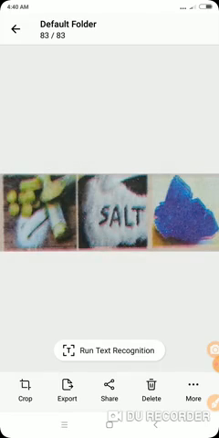Now see the examples. Three pictures are shown here. The first contains granular sugar, then salt, that is table salt, and then the blue colored crystal shown here is the blue vitriol. These are all examples of crystalline solids.